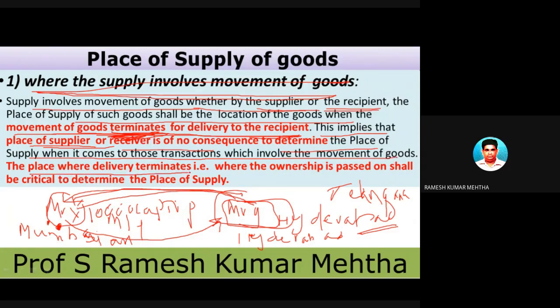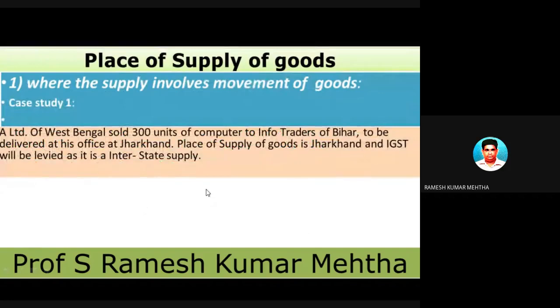The place where delivery terminates, where the ownership is passed on, is critical to determine the place of supply. With this small example, case one will be understood by you. So I am taking a small example where the supply of goods involves movement of goods.